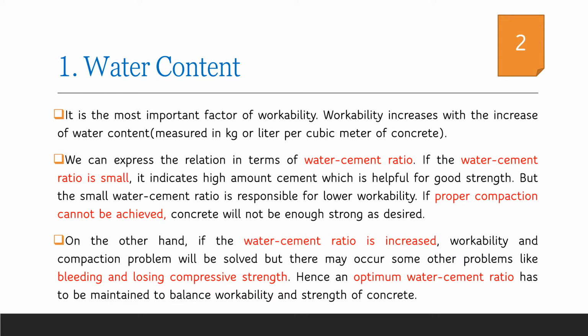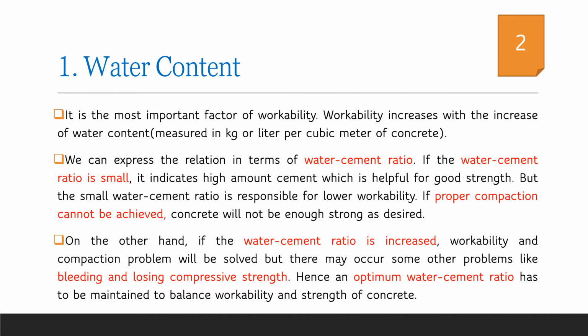If proper workability is not maintained, there are possibilities of formation of honeycombs in concrete, and it will in turn negatively influence the strength of concrete. So it is a must that we maintain proper workability of concrete. In order to increase the workability, the easiest method is to add more water. But if the water content is increased beyond a particular level, segregation or bleeding may happen.